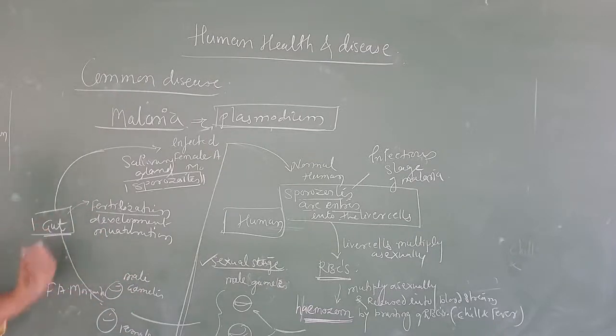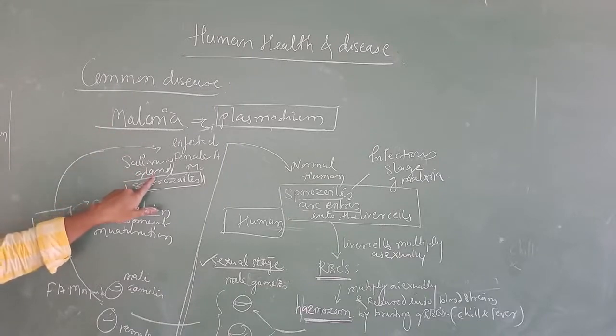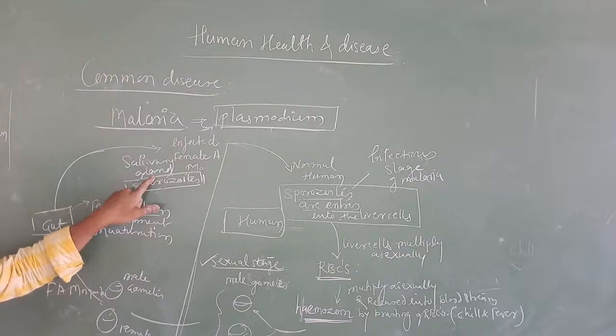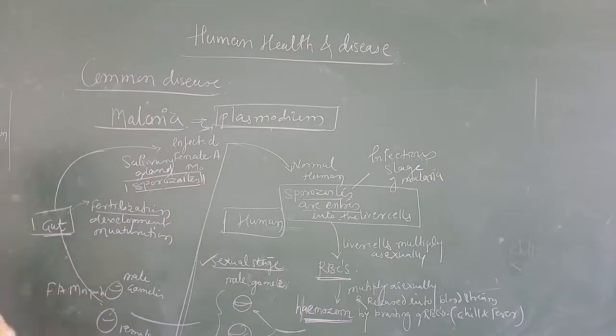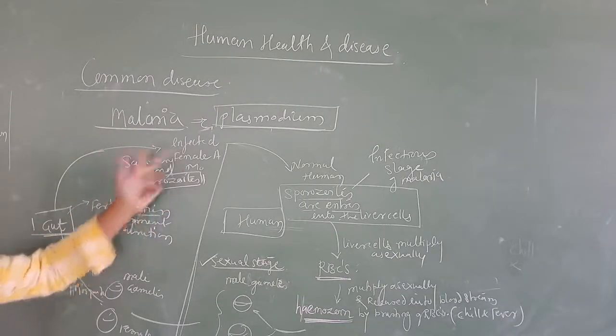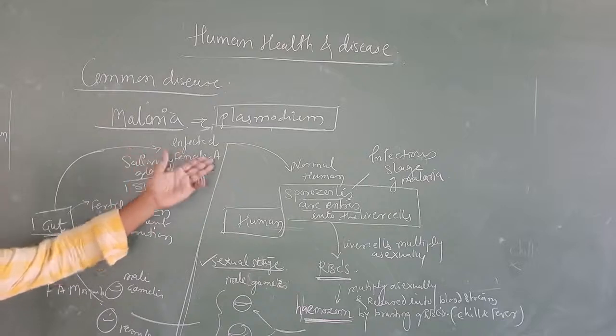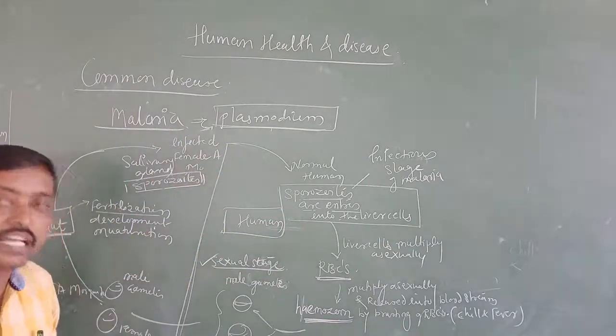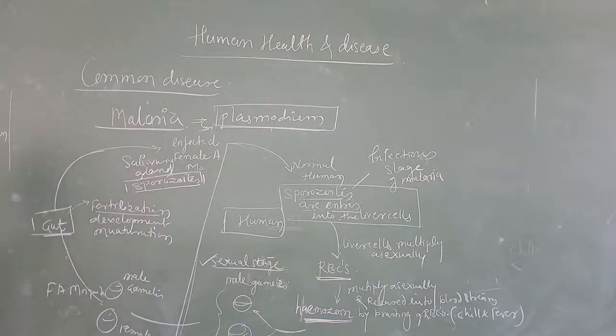Development takes place within the gut. Maturation takes place within the gut; in the sense, after fertilization, development takes place, and maturation, meaning the last or infectious stage of malaria, which we call sporozoites, forms in the gut region only, and after that they migrate towards the salivary glands. In the salivary gland, these sporozoites are stored. And once the fully stored salivary gland infected Anopheles mosquito bites a normal person, at that time the cycle continues. I hope it is clear for you people.